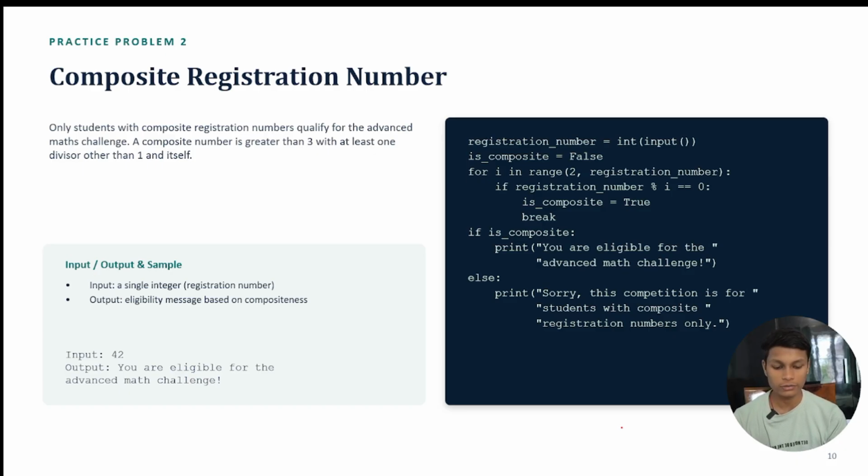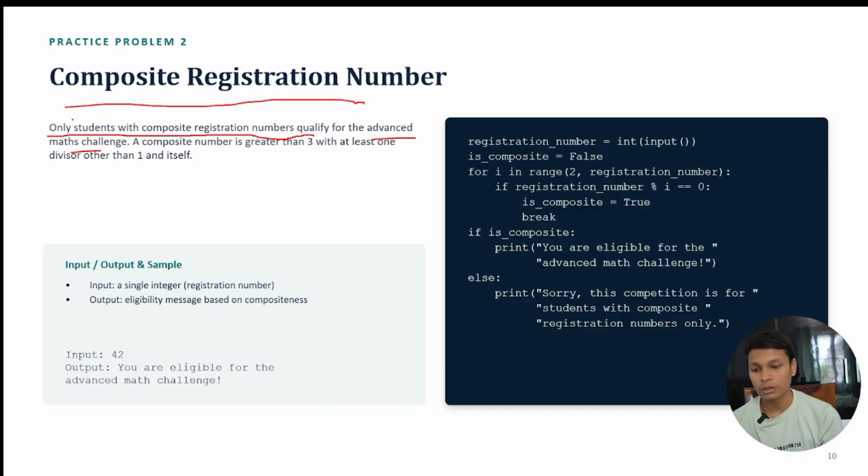Now let's move to the next question. In this question we are going with the composite registration number. How are we going to work with the registration number? Simply, we are going to enter the registration number and perform some operations. Only a student with a composite registration number qualifies for the advanced math challenge. Those students are only applicable to apply whose registration number is a composite number.